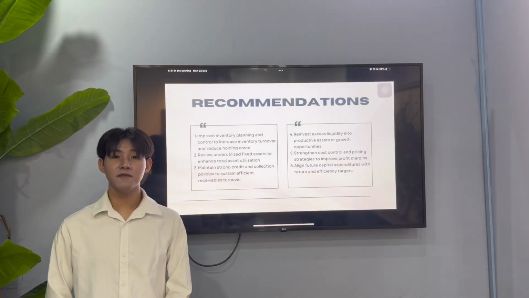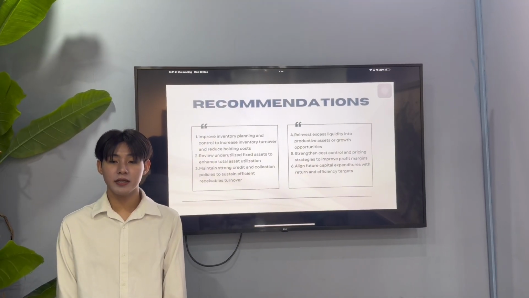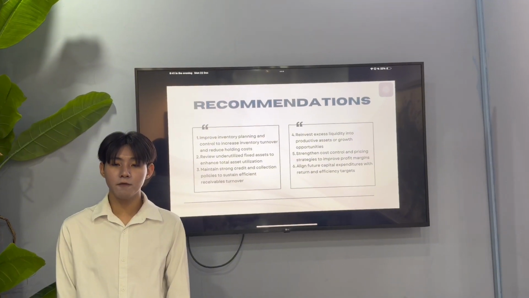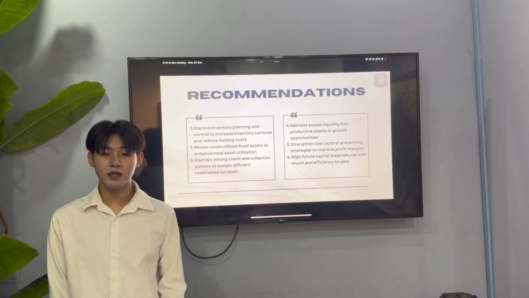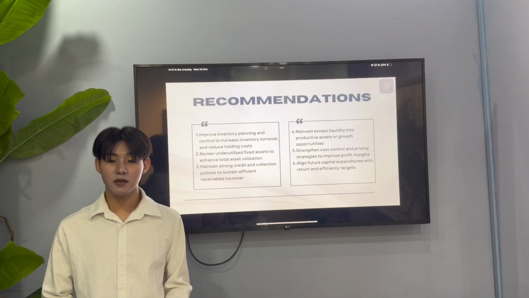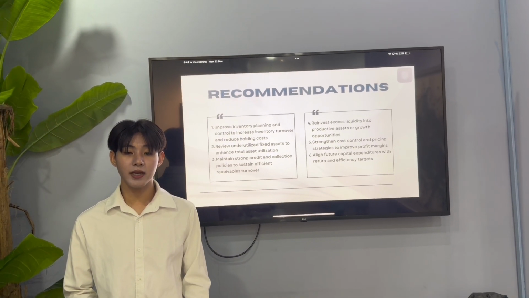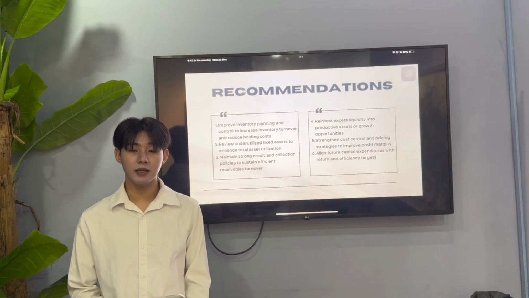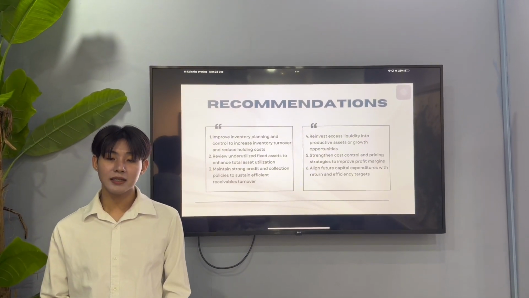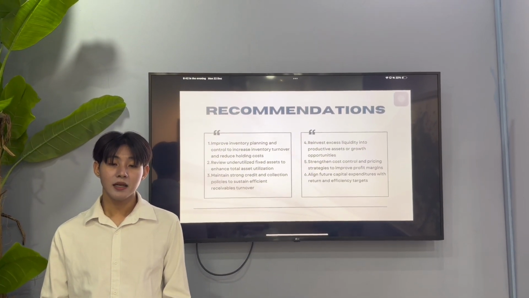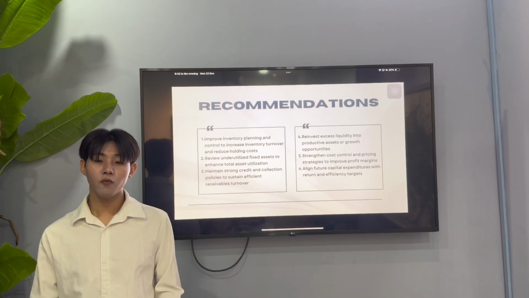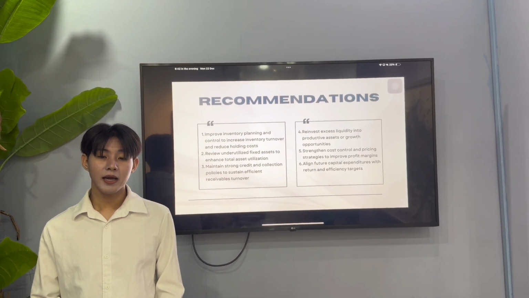Based on the financial ratio analysis, several recommendations can be made to strengthen the company's future performance. First, inventory management should be improved, as a decline in inventory turnover suggests slower stock movement and higher holding costs. Better planning can help free up cash and improve efficiency. Second, asset utilization should be reviewed. The drop in total asset turnover indicates that assets are not being used effectively to generate revenue, so assets should be optimized or reduced.